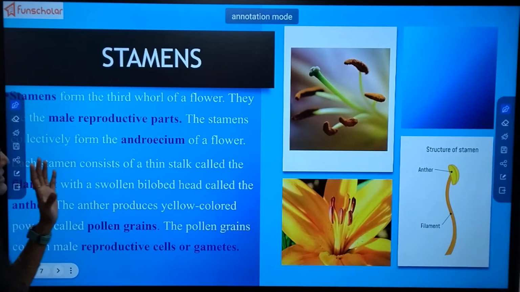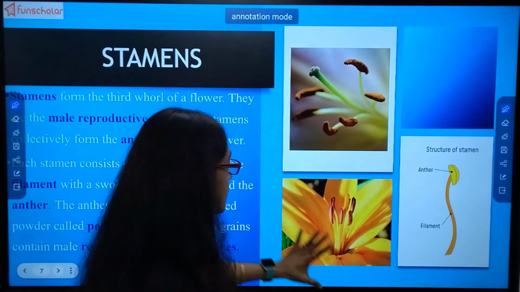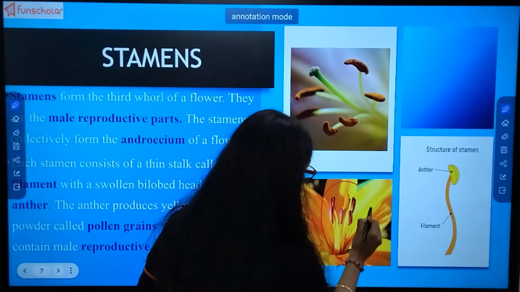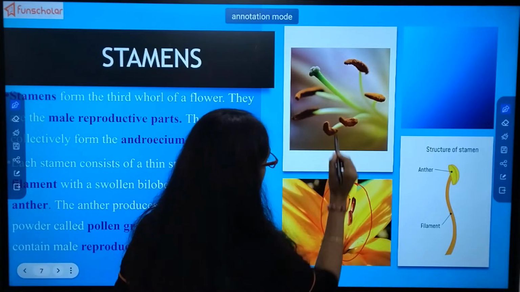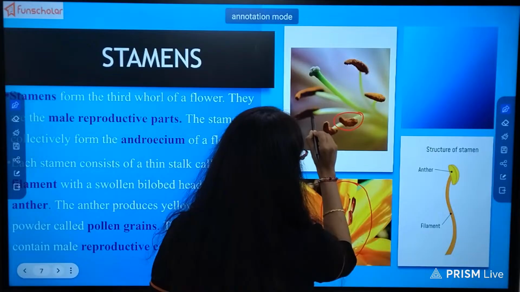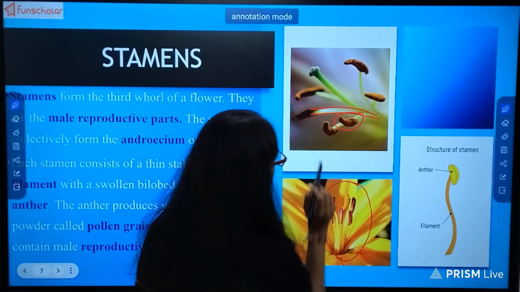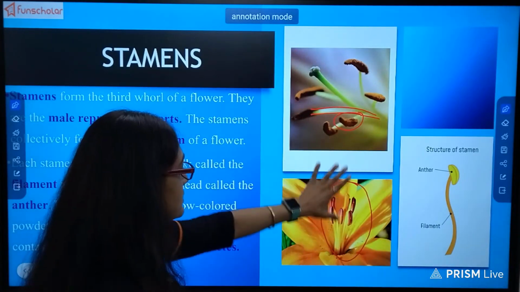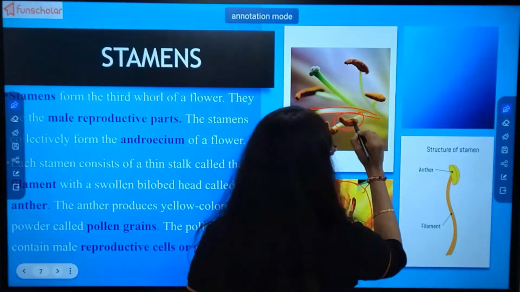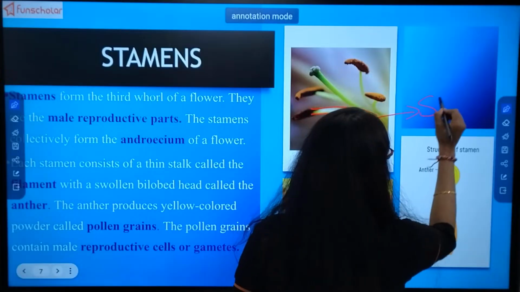Now, it is the most vital part of the flower. Just see this filamentous structure which has a swollen part at the top and the rest is a thin structure. This part is known as stamen. What is this? This is a single stamen.